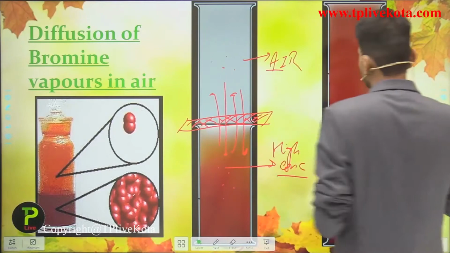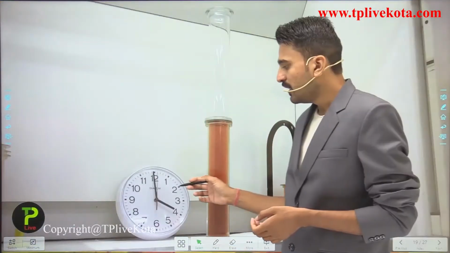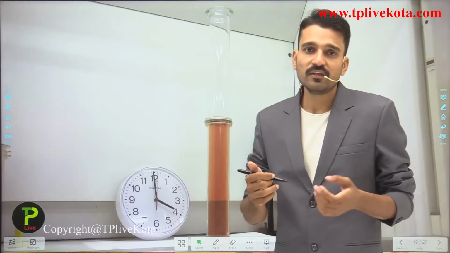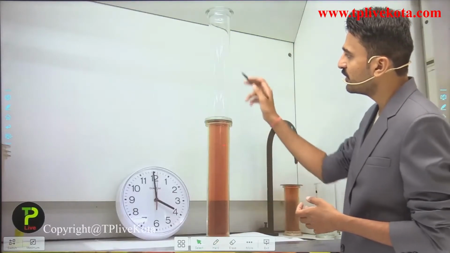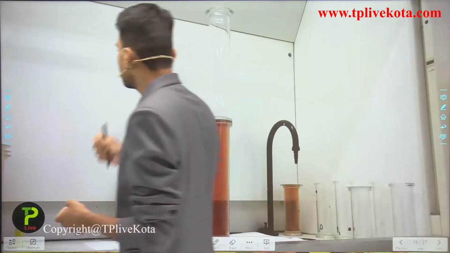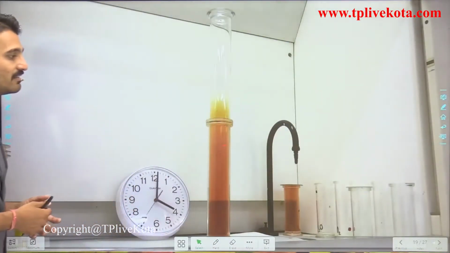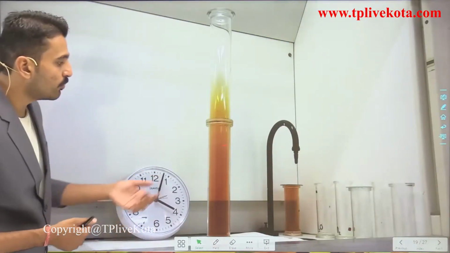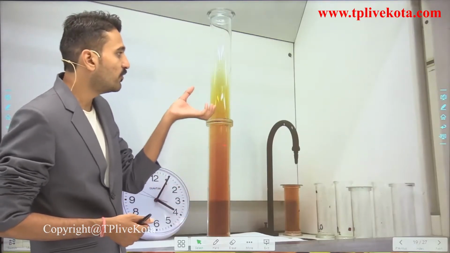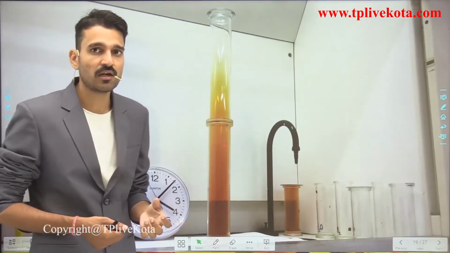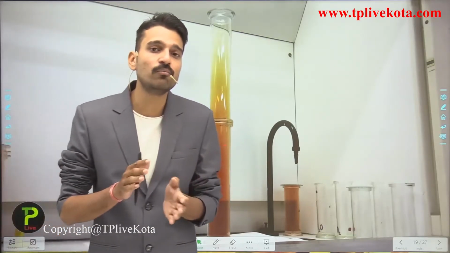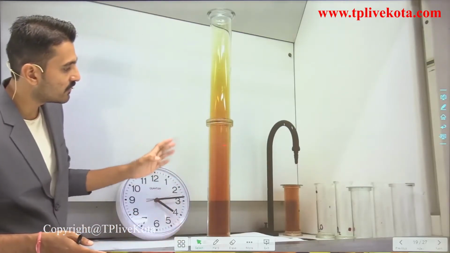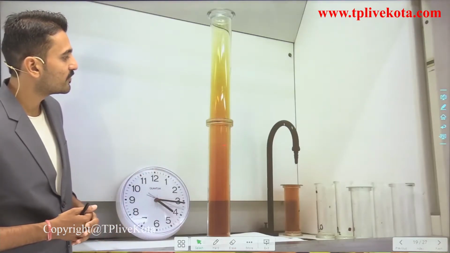So here you can see this in this experiment. As time passes, see the rate of diffusion of bromine. This jar is containing bromine vapors and this jar is containing air. Starting this video, you can clearly see that with the passage of time, the bromine vapors start to diffuse in this jar, and they are going to diffuse until the concentration is equal in both the jars. So here you can see this and enjoy this video.